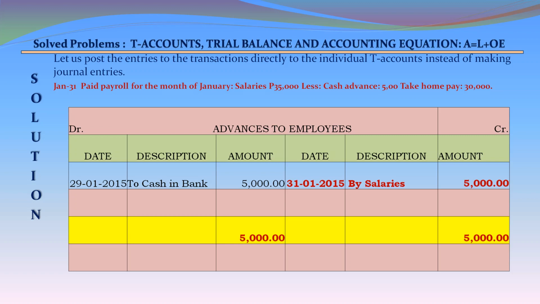Advances to employees account on the credit side, 31st January 2015, by salaries 5,000. Total debits 5,000, total credits 5,000. There is no balance carried forward in this account.